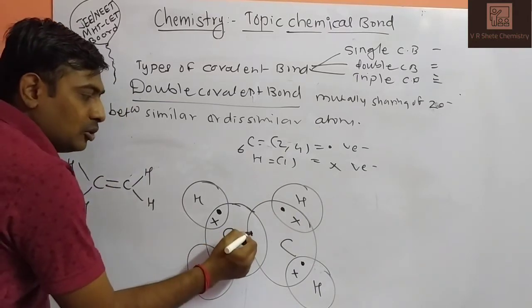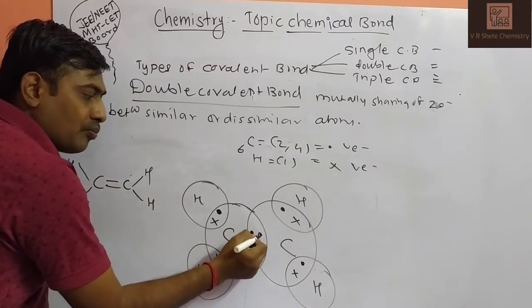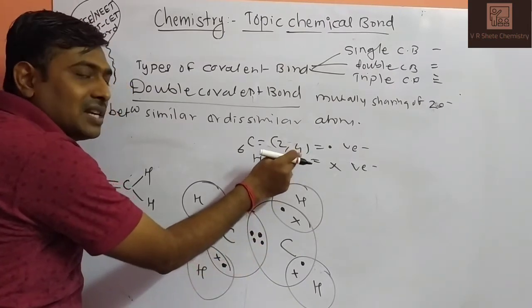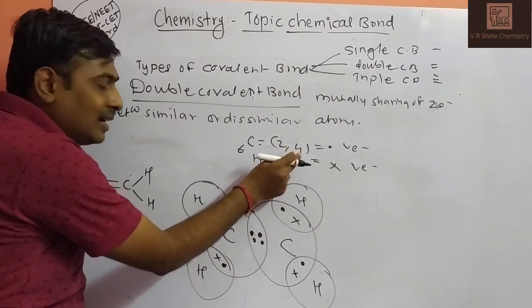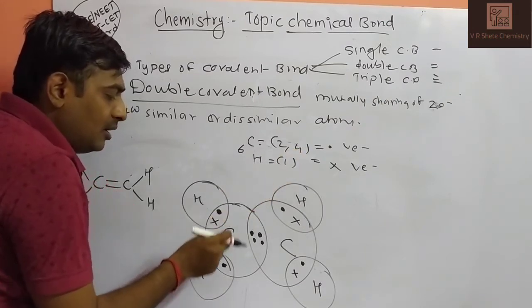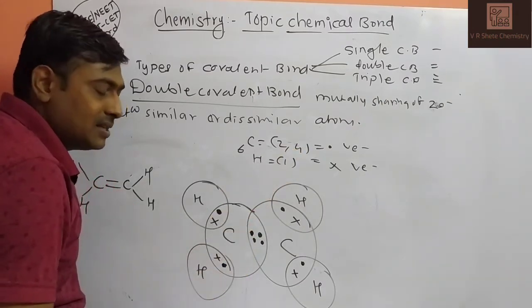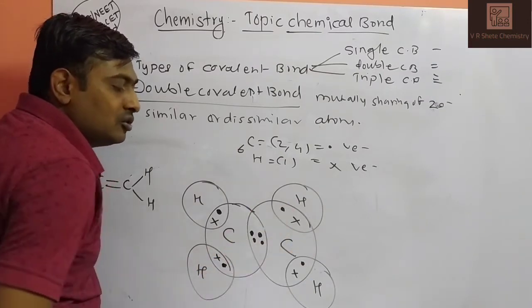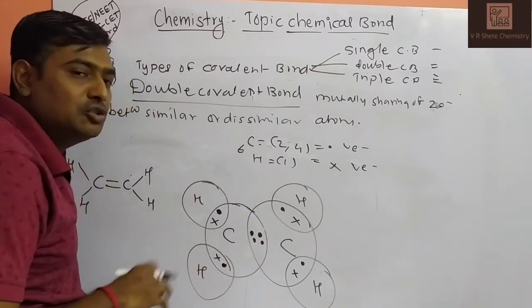It means that both the electrons of carbon are shared. See, how many do we have to draw? 4 for the first carbon atom and 4 for the second carbon atom. First carbon atom 1 2 3 4, all are engaged. Second carbon atom 1 2 3 4, all are engaged. So all are bond pairs. There is no lone pair in this system.